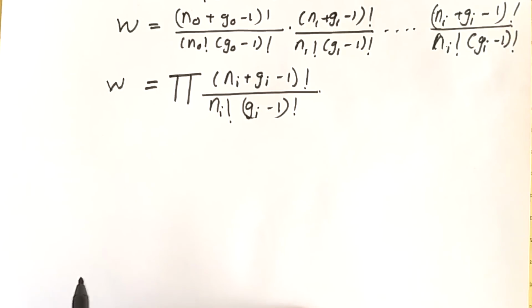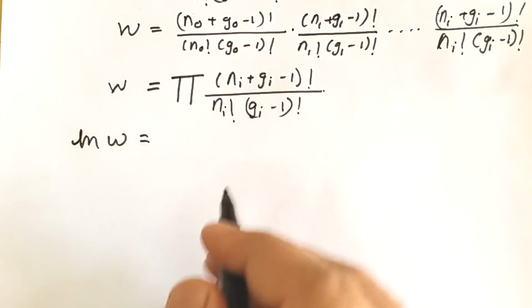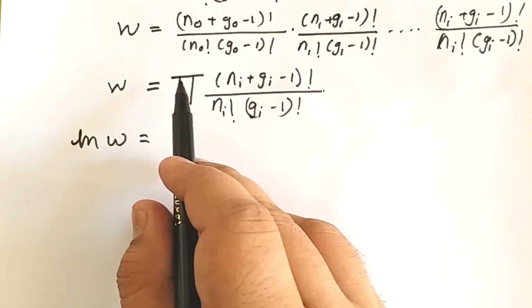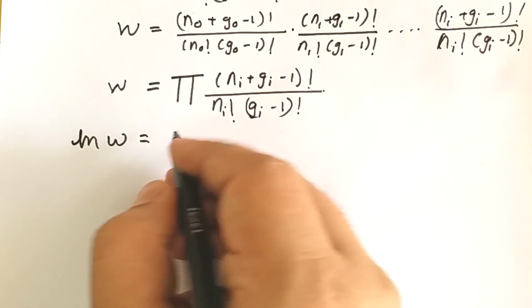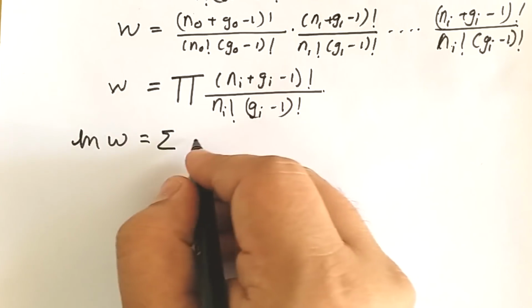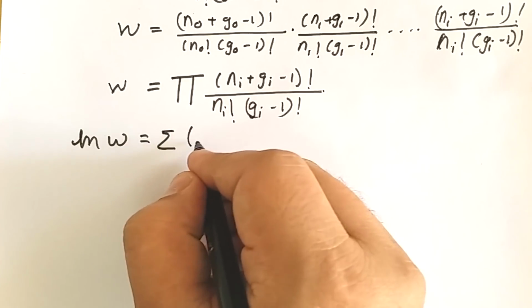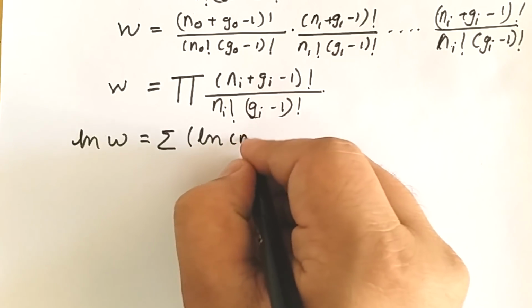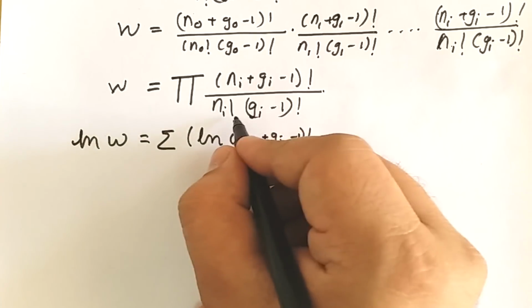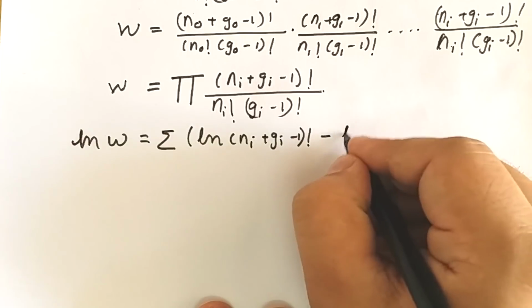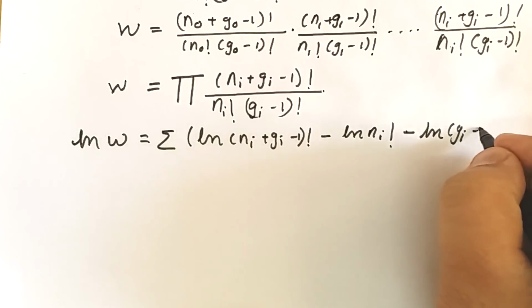So we have ln W equals, and since ln of a multiplication is an addition, this pi is converted into a summation. So we have summation of ln of (Ni plus Gi minus 1) factorial minus, as it is a division, ln of Ni factorial minus ln of (Gi minus 1) factorial.